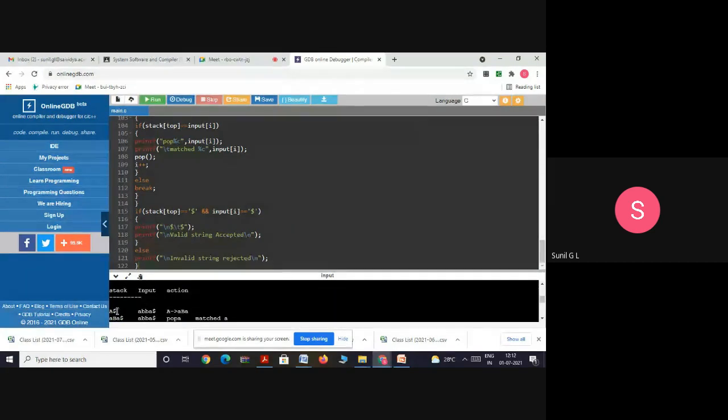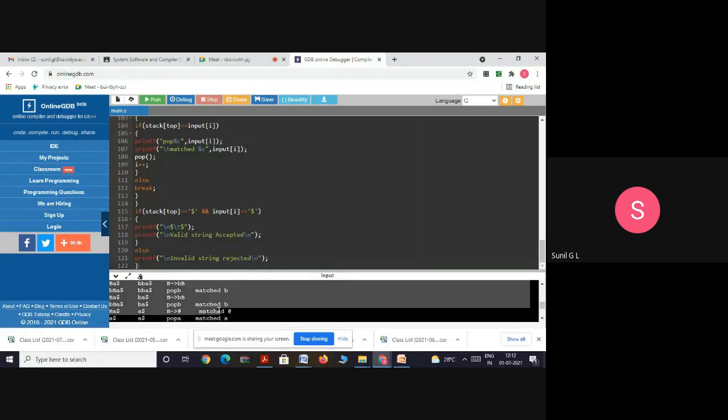Here it is displaying stack, input, action. This is the stack content, whatever we have discussed. This is the stack, and finally